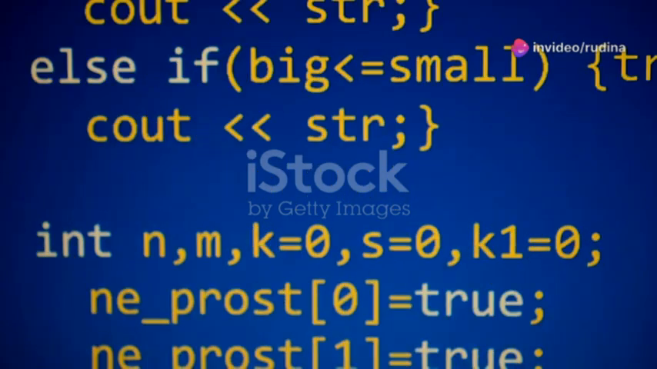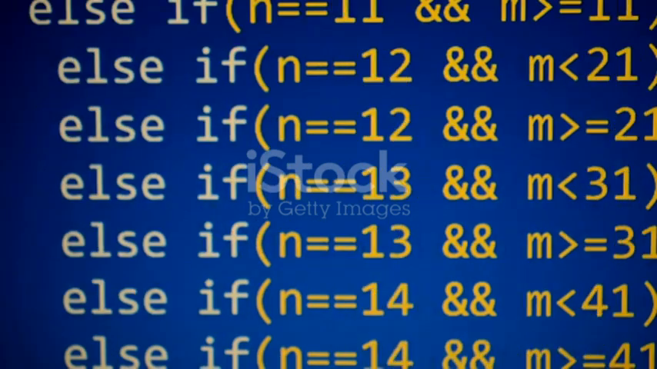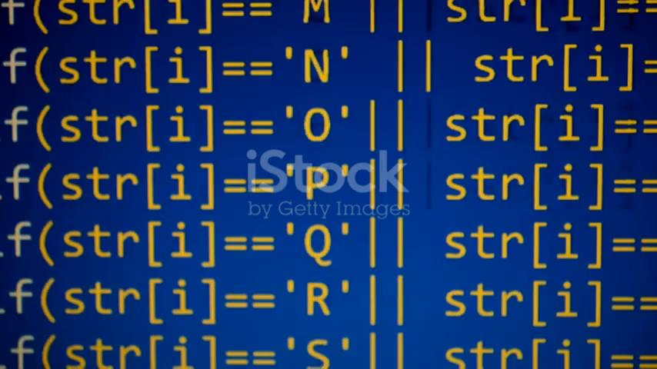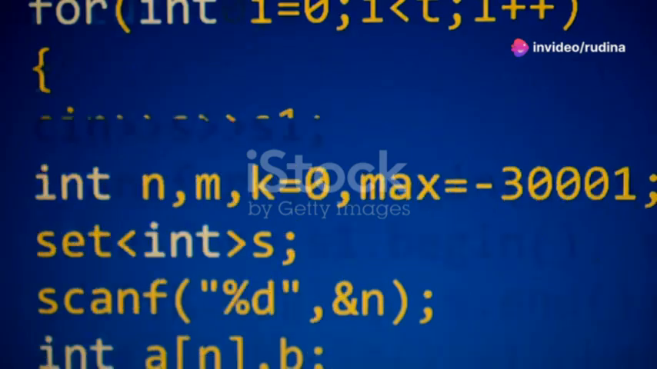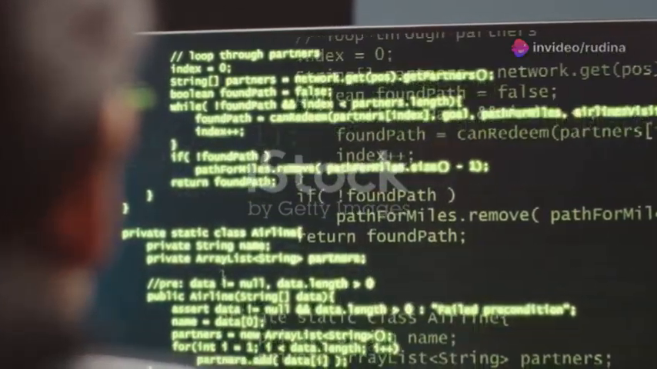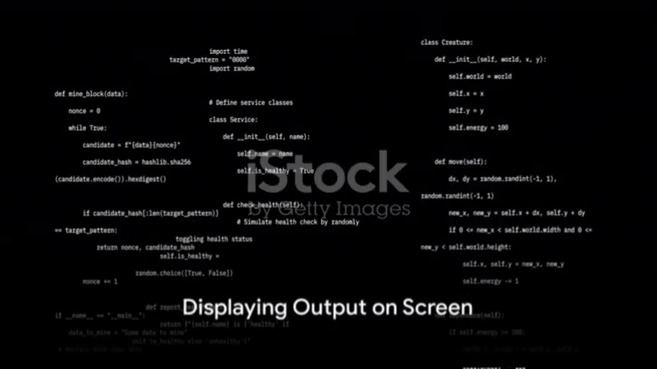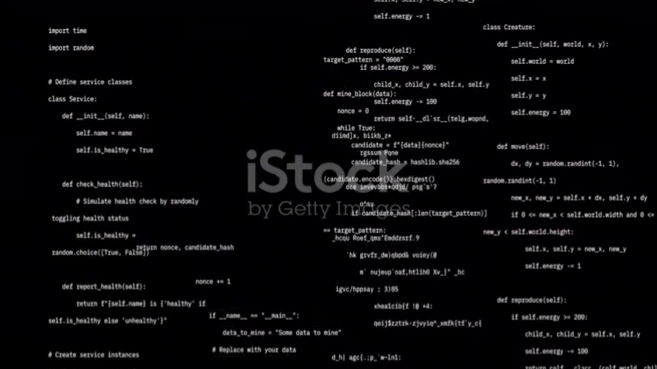You have your basic data types like int, float, double, char, bool, and void. Variables have to be declared before they're used. This declaration specifies the type and name and may include initialization. Assignment uses the equals operator and replaces previous values stored in a variable.